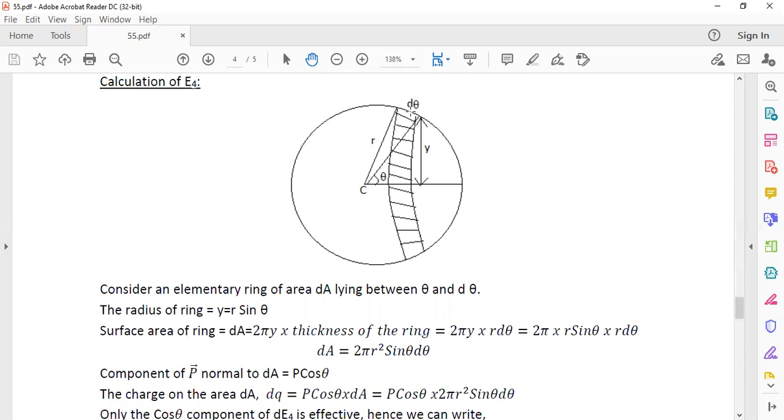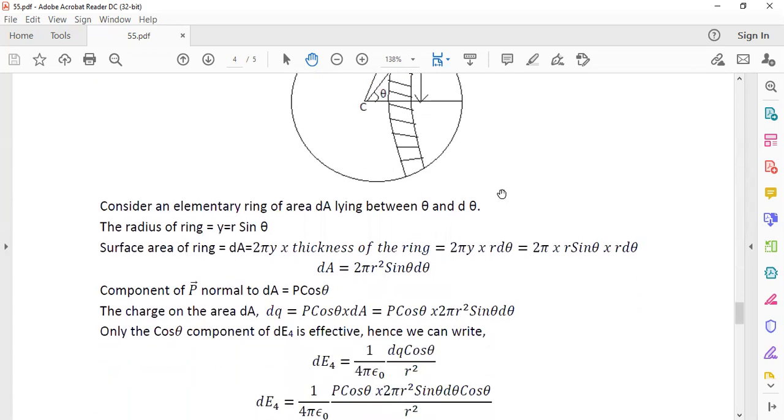But all that electric field is not responsible in polarization. Only the component of the field which is in the x direction is effective. Therefore,